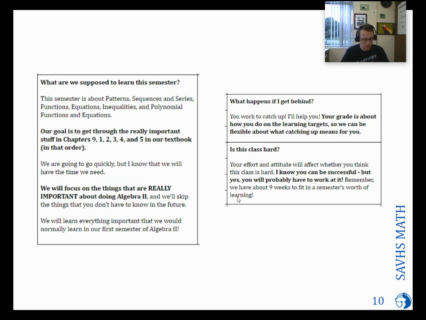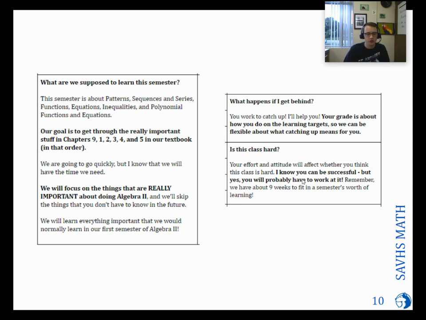If you get behind, the plus side of doing this grading that I'm going to do is that you just need to show me that you're learning, and you need to show me that you're learning the learning targets that we have. That doesn't mean that you have to do every single little assignment. And so that's part of why I kind of did it.